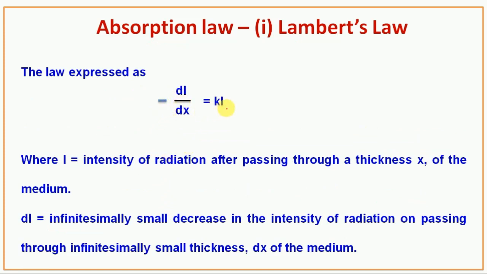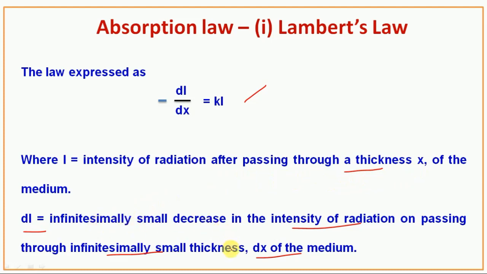-dI/dx = kI, where I is the intensity of radiation after passing through a thickness x of the medium. dI is an infinitesimally small decrease in the intensity of radiation on passing through an infinitesimally small thickness dx of the medium.